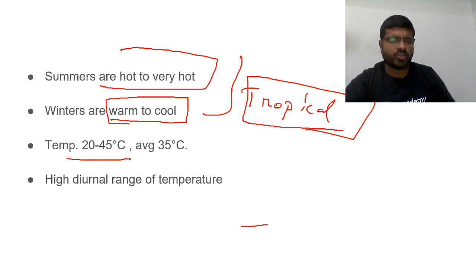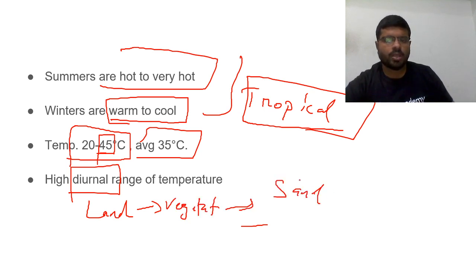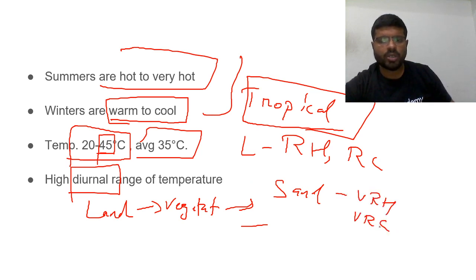Temperature 20 to 45 degrees centigrade, average 35. But there is more high temperature here because there is high diurnal range. Because land here is not formed of vegetation, rather it is formed more of sand. What you need to know is land: rapid heating, rapid cooling. Sand: very rapid heating, very rapid cooling.